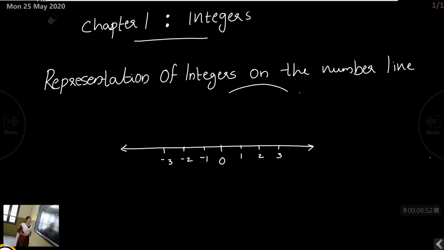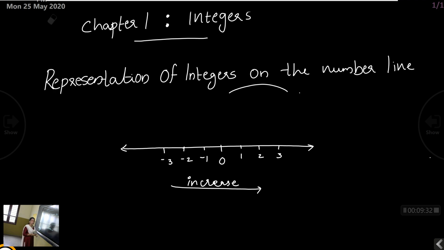Then when we move from left to right on the number line, the value will increase. That means minus 2 is greater than minus 3, minus 1 is greater than minus 2, 0 is greater than minus 1, 1 is greater than 0 and so on. That means when we move from left to right on the number line, the value will increase. By using this idea, we can compare any two integers on the number line.